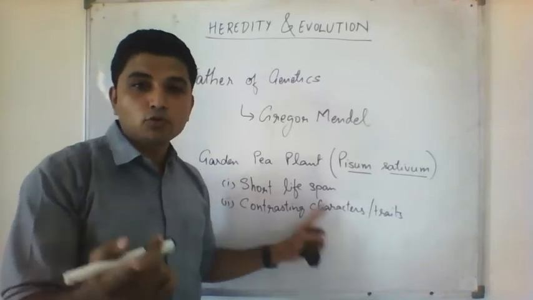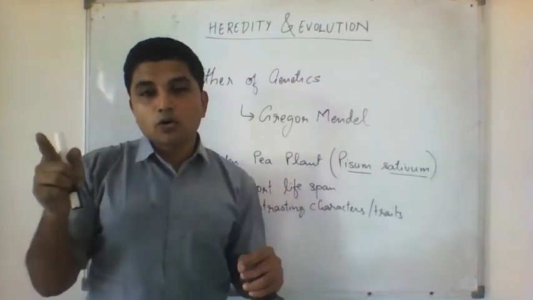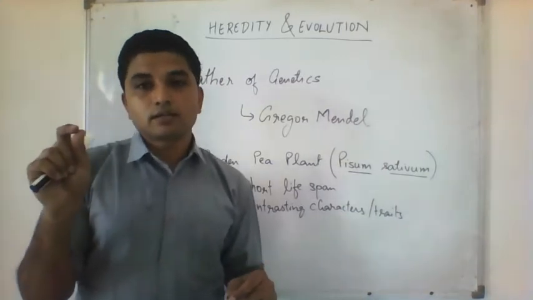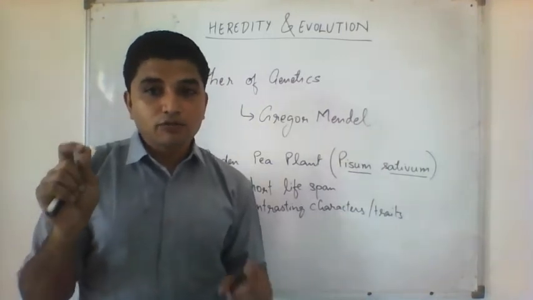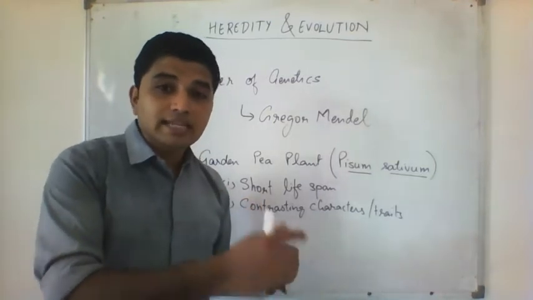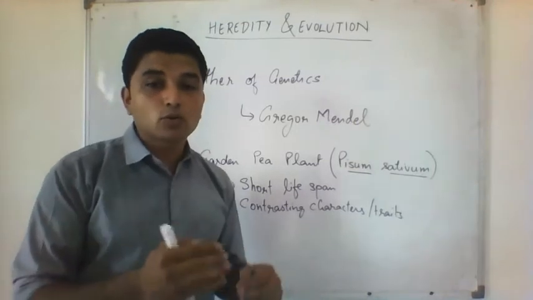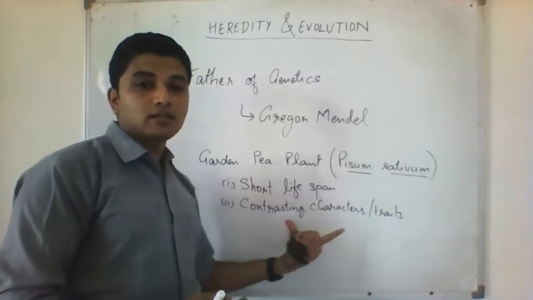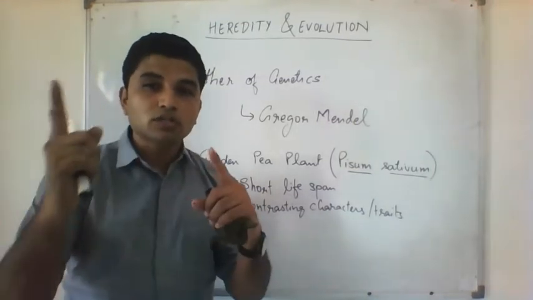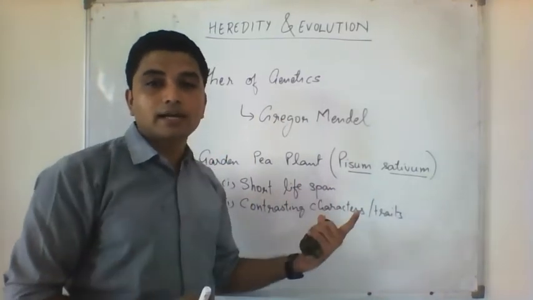So it was of use for Mendel, because Mendel could easily study that if a yellow seed containing pea plant is grown, will its children also produce yellow seeds, or is there any chance of a green seed in the pea plant? So that way he could utilize the contrasting traits. What if he crossed a violet flower plant with a white flower? Their children will be white or violet.